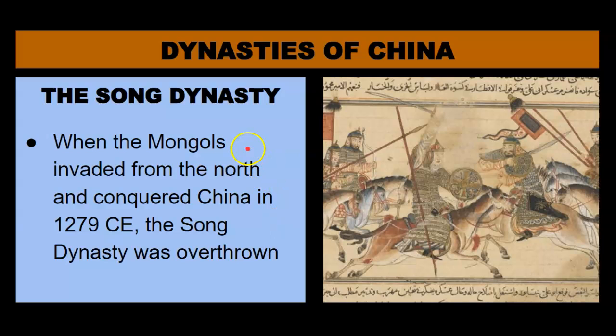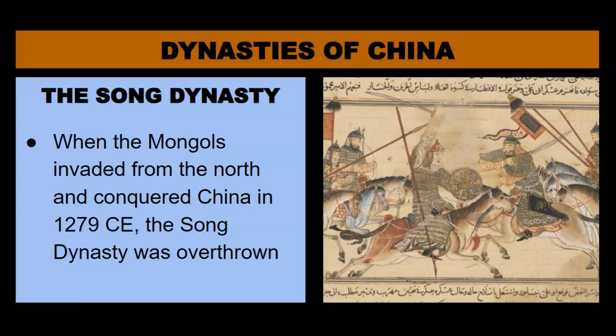All right, moving on. The Song Dynasty that we've been discussing was conquered by that group called the Mongols that we discussed earlier when we discussed the Great Wall of China and the desire of the Sui dynasty to protect themselves against the Mongols.